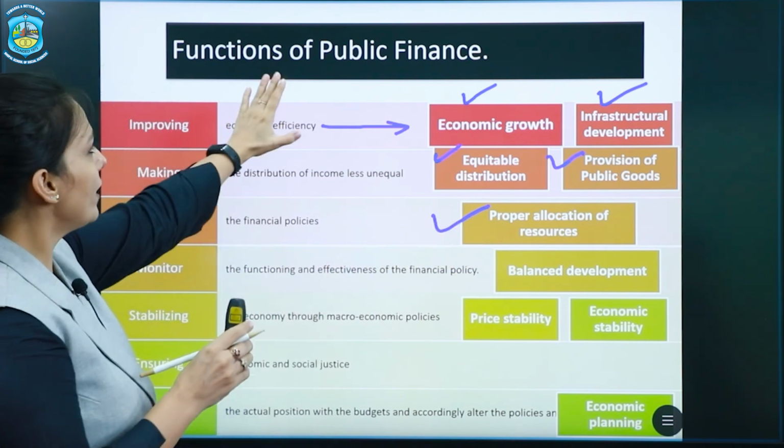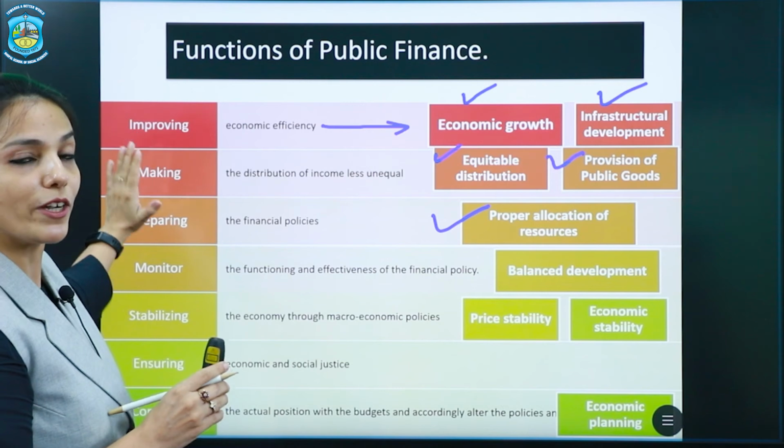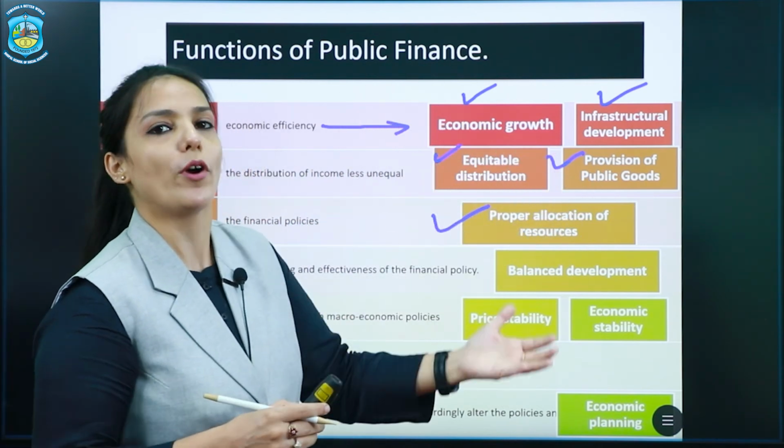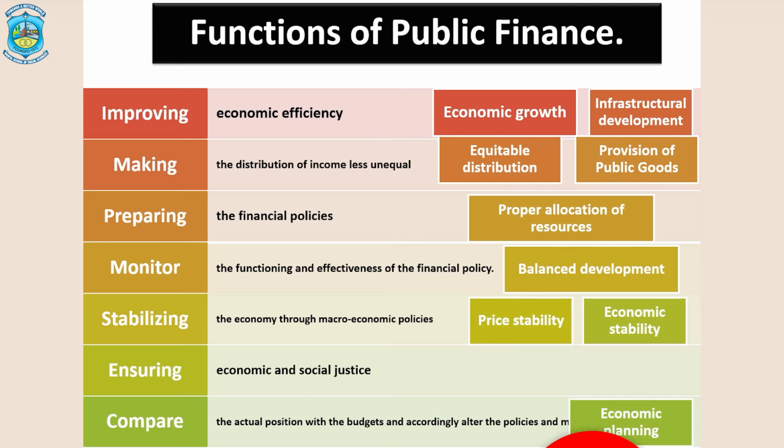So what we are doing here is we are taking the functions, and from these functions only we are drawing the importance. So we do not have to remember many points. Okay. Then the next function was to monitor the functioning and effectiveness of financial policies. If the function of public finance is monitoring the effectiveness of financial policy, it helps in balanced development of the economy.